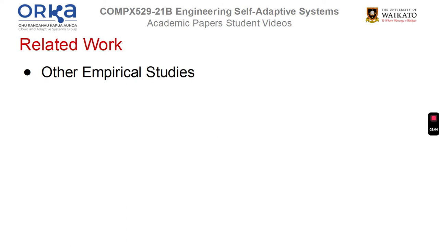So the related work for this piece is other empirical studies. Several other empirical studies have been done about this field, about the performance difference in different self-adaptation mechanisms. The one that's named within the paper is Xiaoxing and others, who compared a control-based mechanism, SimCA, with an architectural-based mechanism, Rainbow. They reported that the architecture-based mechanism is better for systems that require low settling time, and a control-based method achieves better results in the presence of runtime fluctuation.